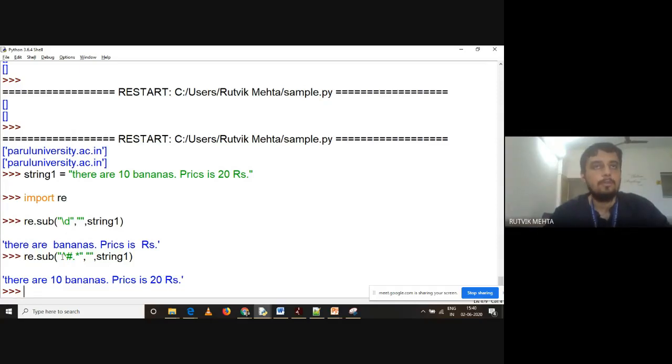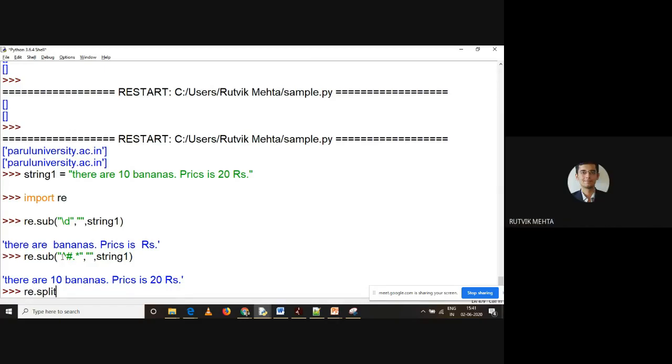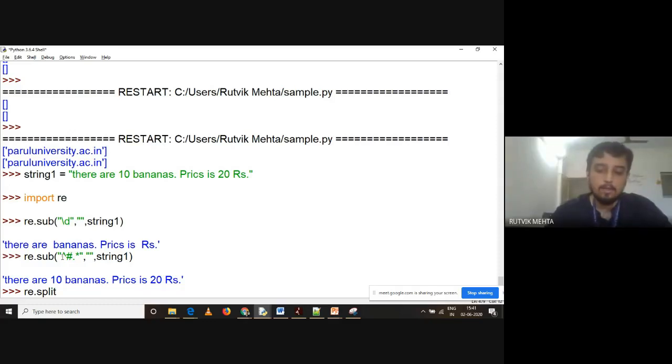Okay, so hope you understand. There is splitting in strings also, but here we have a specific splitting. So splitting can be used with regular expressions also. Re dot split slash d plus and string 1.